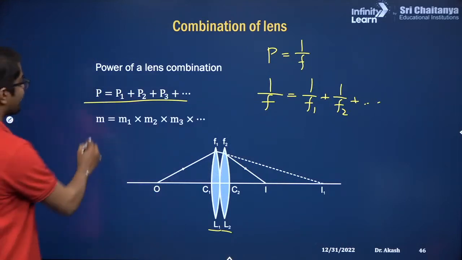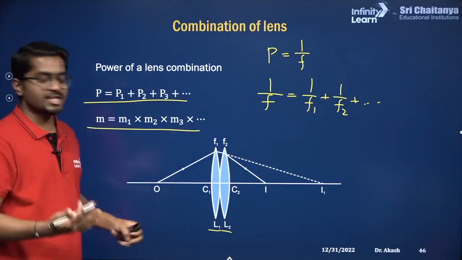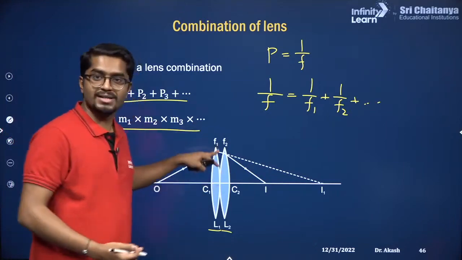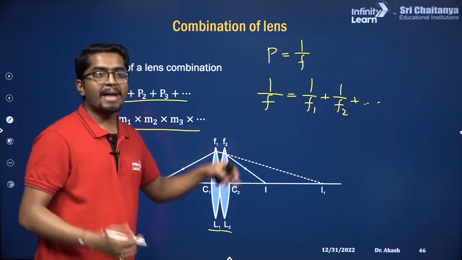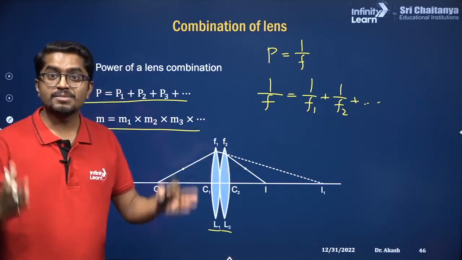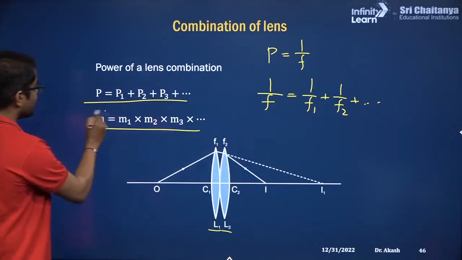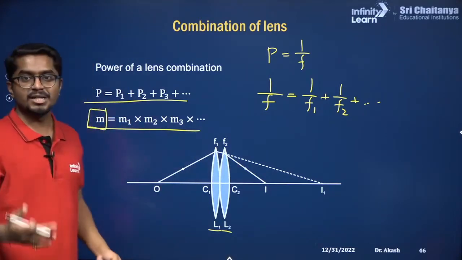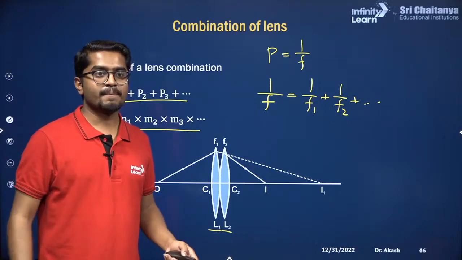Okay, and then magnification is just a multiplication. So magnification due to first lens multiplied by magnification due to second lens, just multiply. So that would be the total magnification of these lenses.